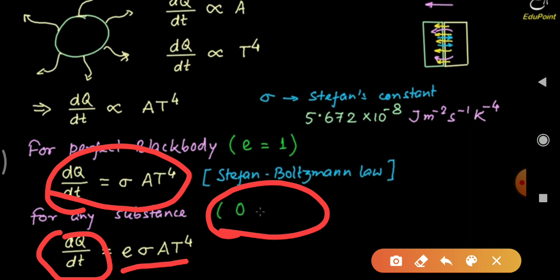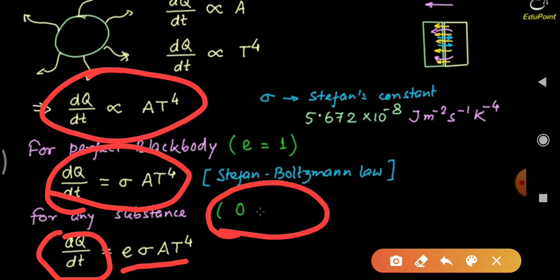Now sigma is the Stefan Boltzmann constant. dq by dt is proportional to A into T raised to 4, so to make it an equation we take a constant, that is sigma, the Stefan Boltzmann constant.